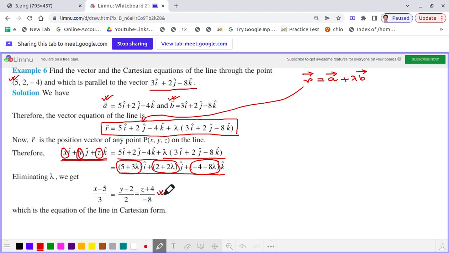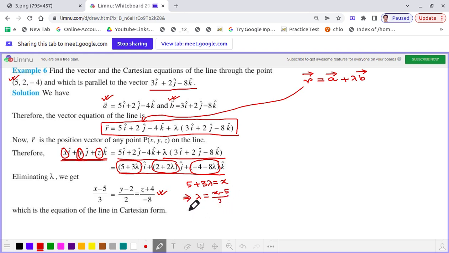So 5 plus 3 lambda is equal to x. That means lambda equals x minus 5 divided by 3.